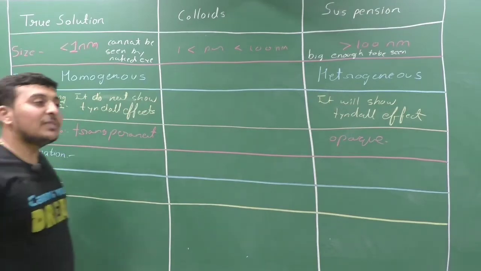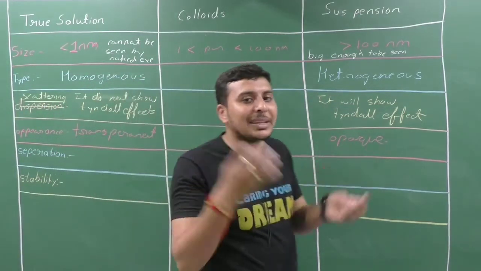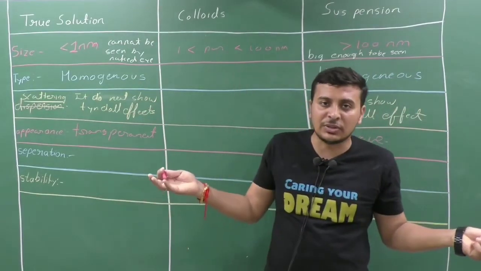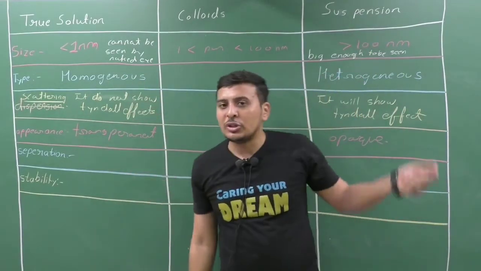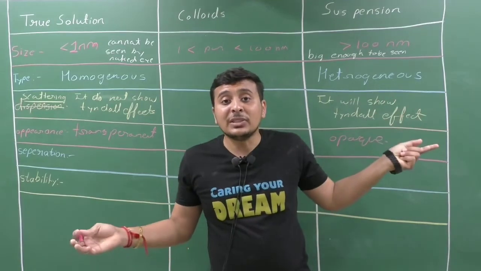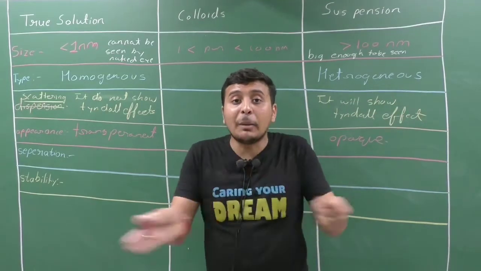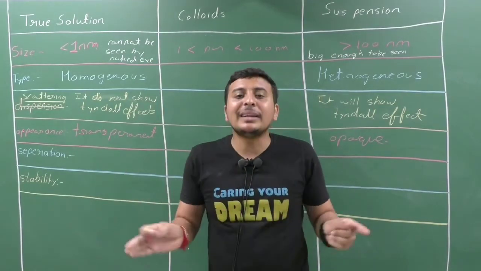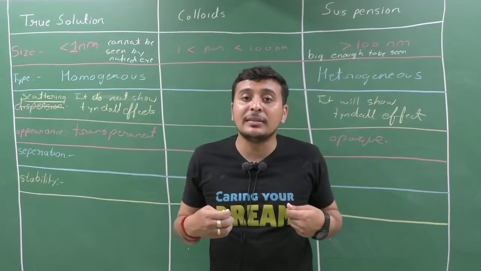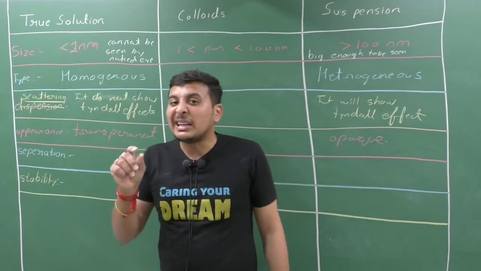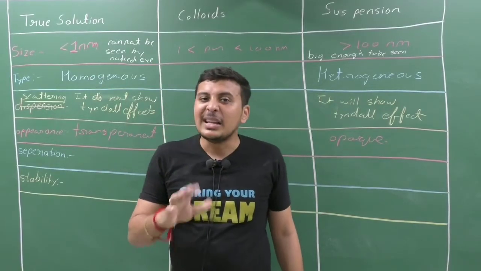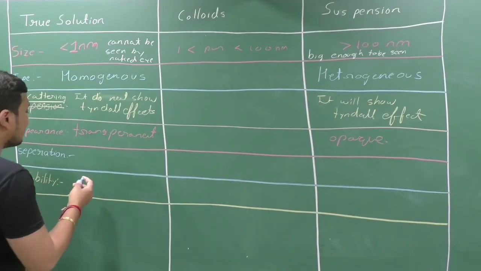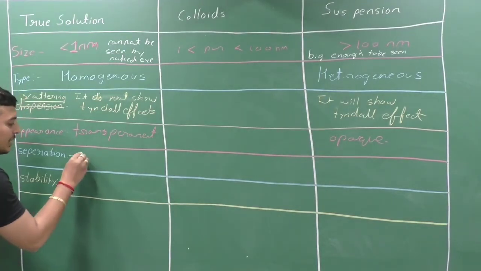Separation. If the solid and the solvent are mixed, then a solution is formed. Either it is a true solution or it is a suspension. If I want to separate the particles, how can I separate them? In a true solution, the particles are too small to be separated. They cannot be easily separated by any physical method.